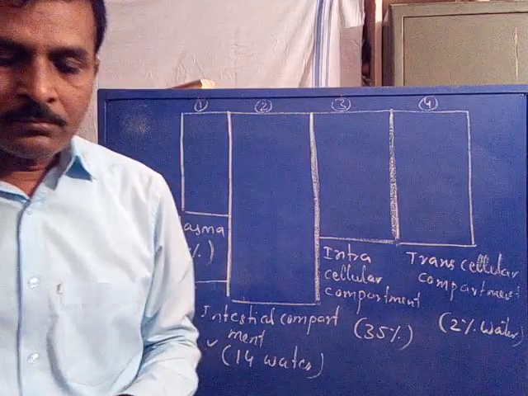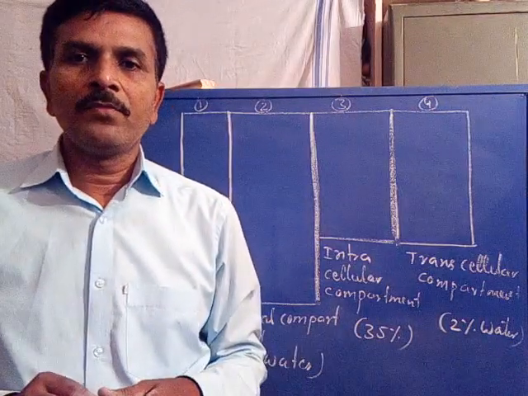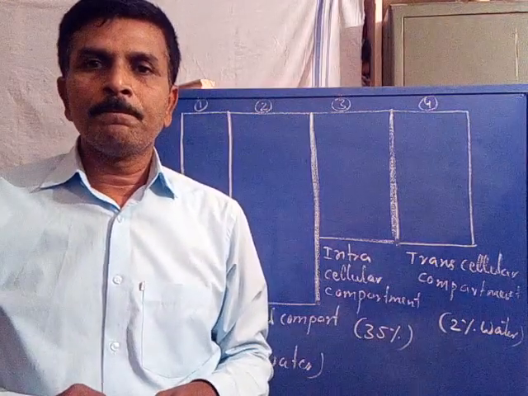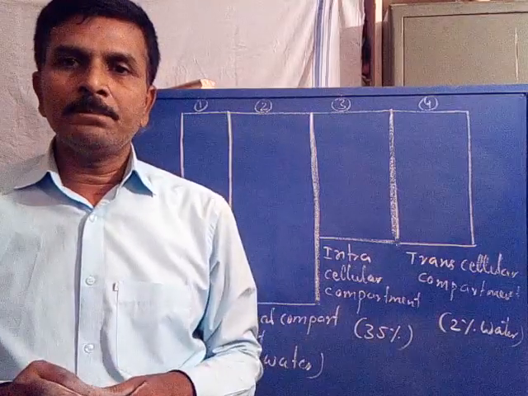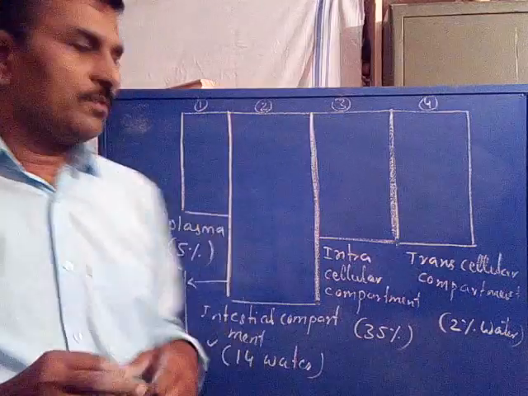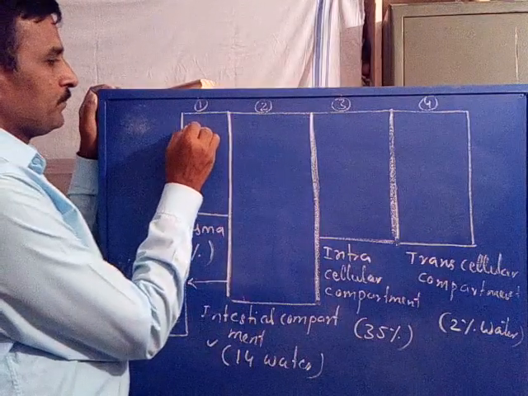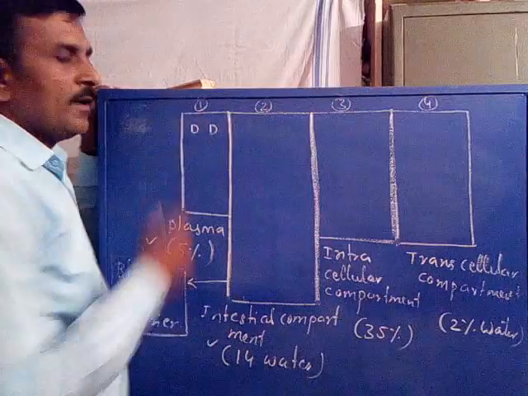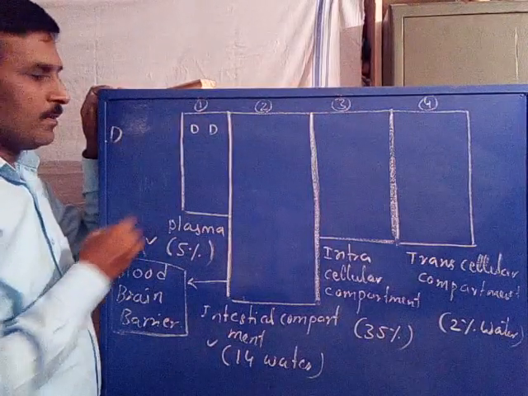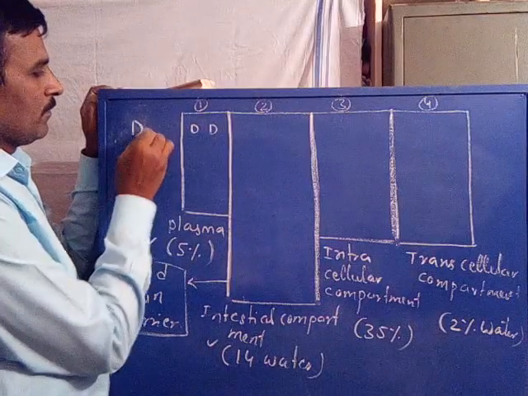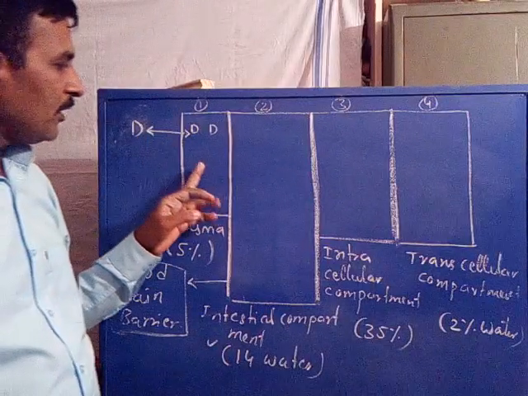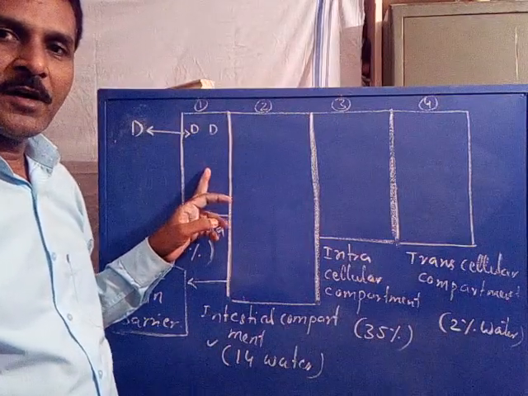Now, when we apply a drug to the patient or to the human body, after its absorption, it first reaches the plasma compartment. This is the drug. A drug molecule first reaches the plasma compartment.